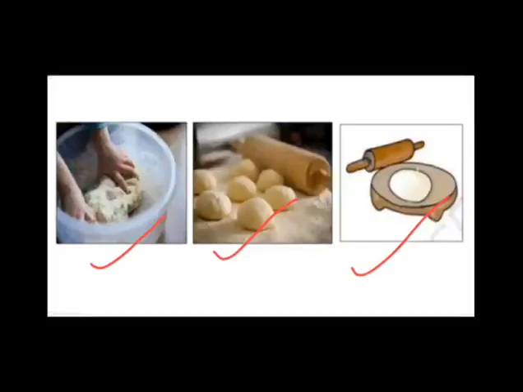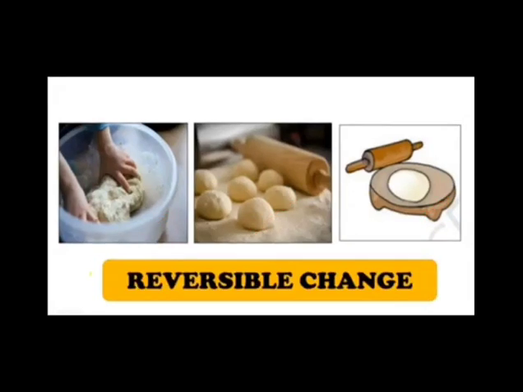But we didn't like the shape of the chapati and we want the dough balls back. We have just rolled the chapatis and have not cooked them as of now. So can we get back the dough balls? Yes. So this is also an example of a reversible change.